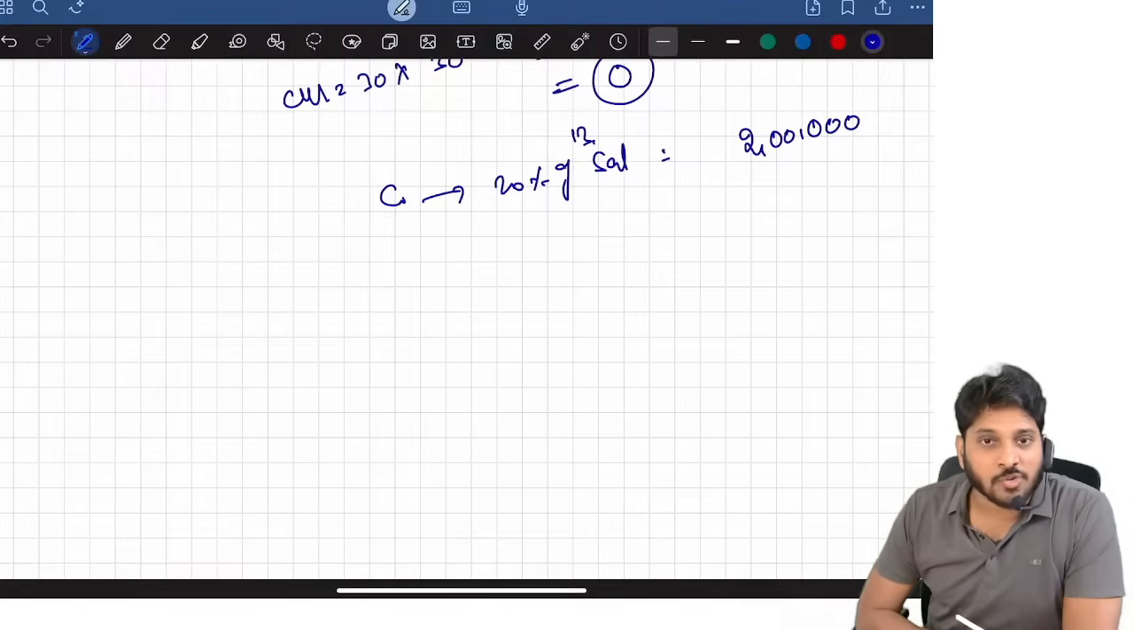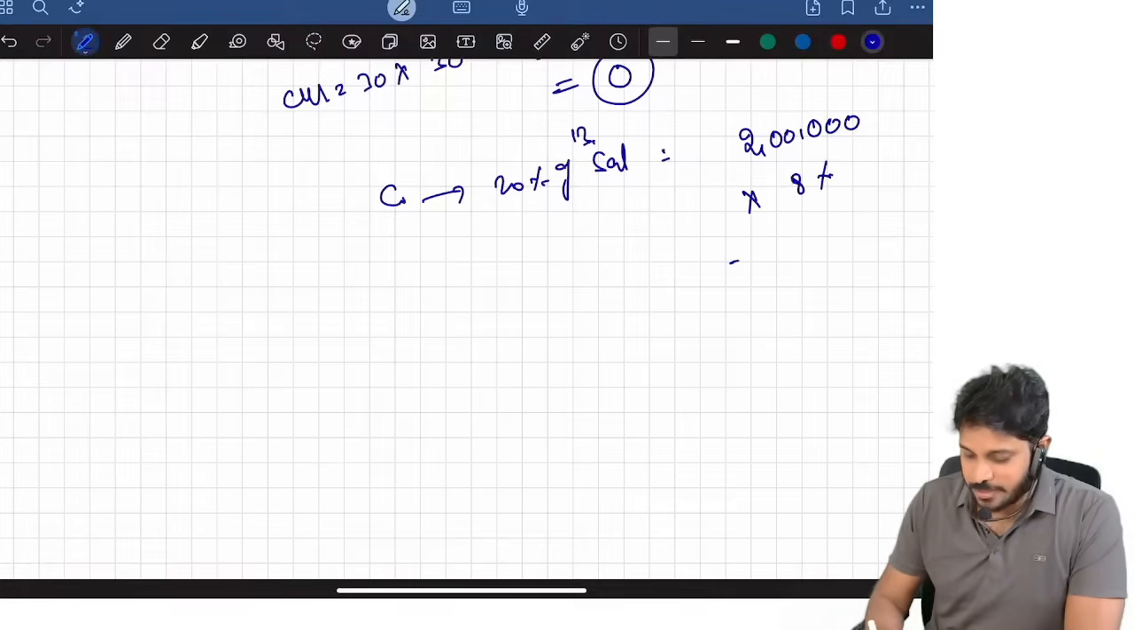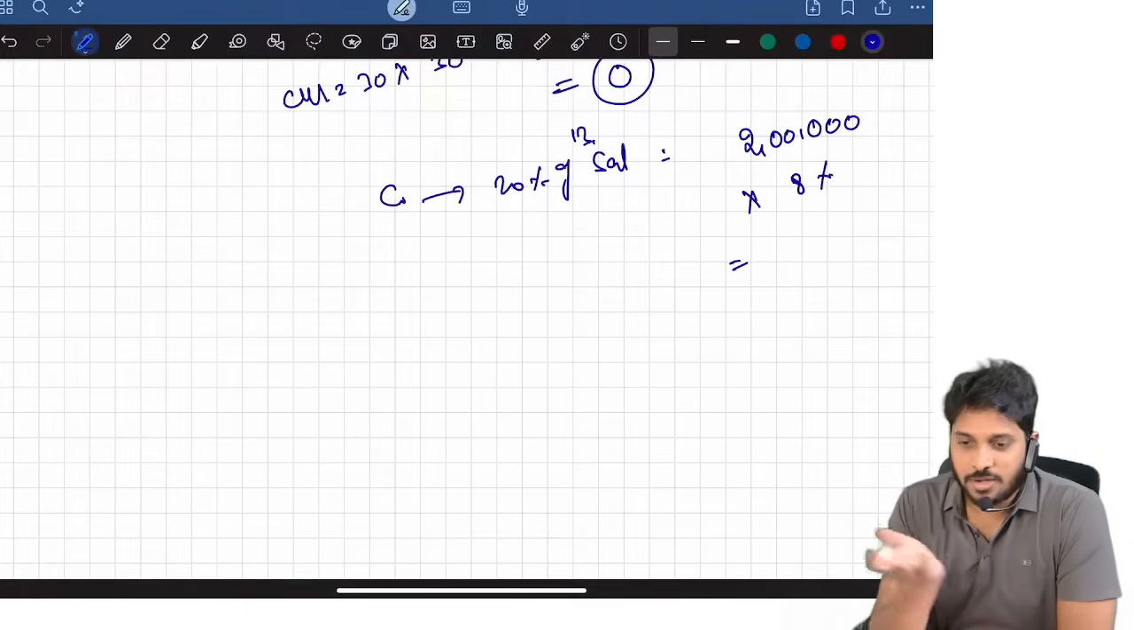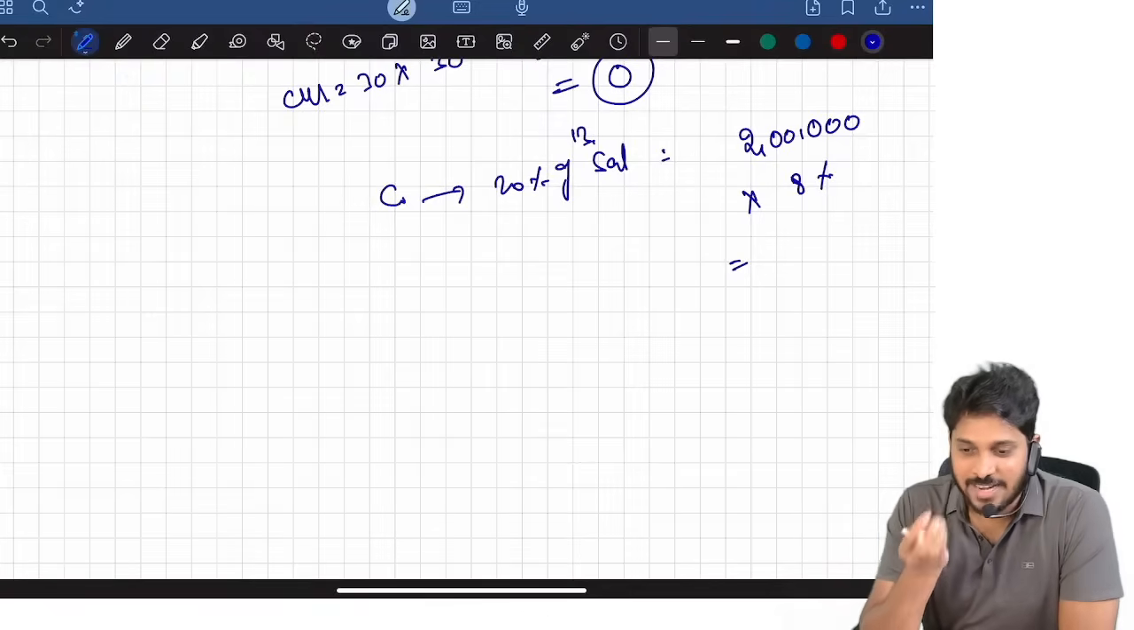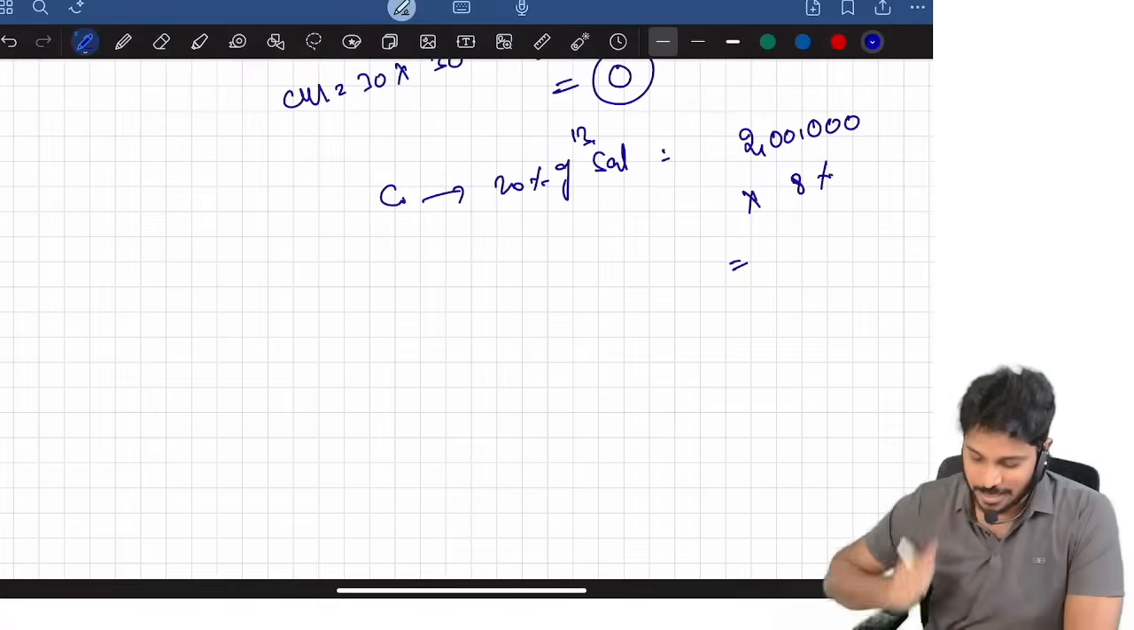Our students are so smart. What will they do? 2 lakhs multiplied by 8%. Okay, somebody is saying it's recorded. Mike is saying recorded. Somebody is asking, is this live? Yes, it is a live class. I'm doing it live.